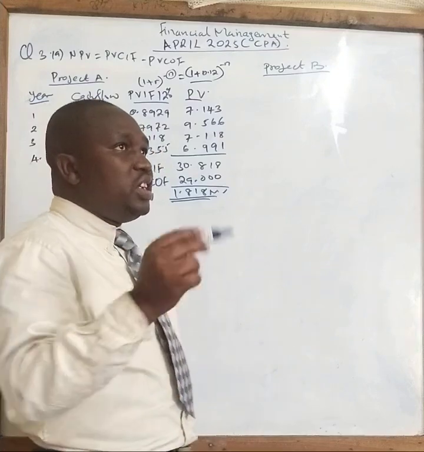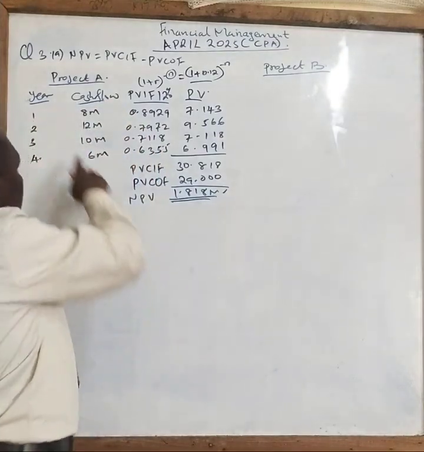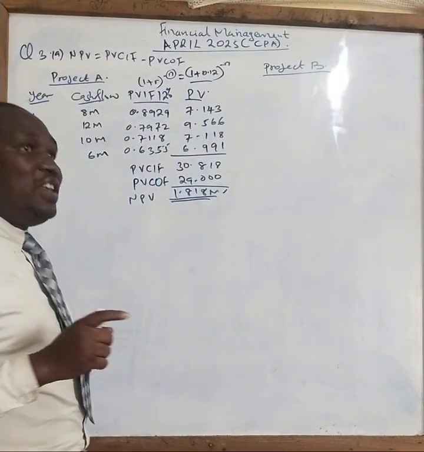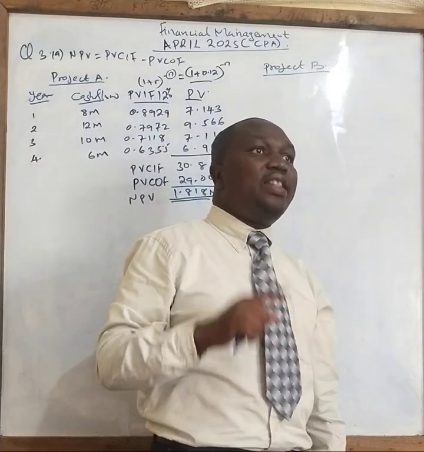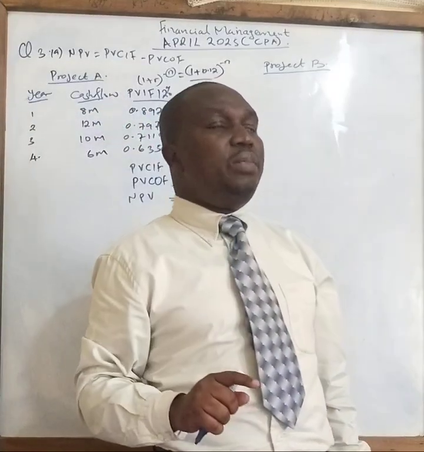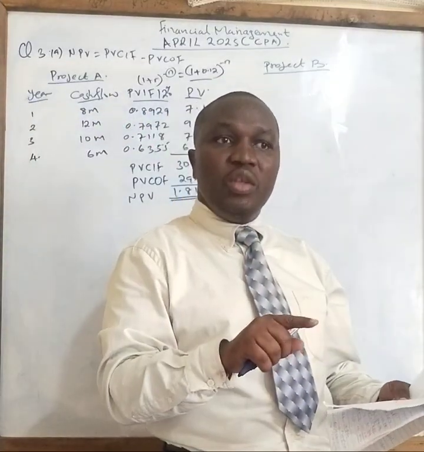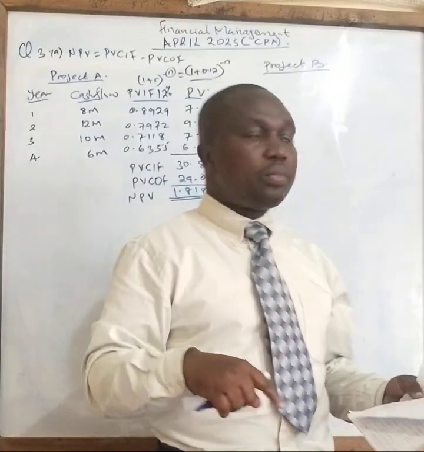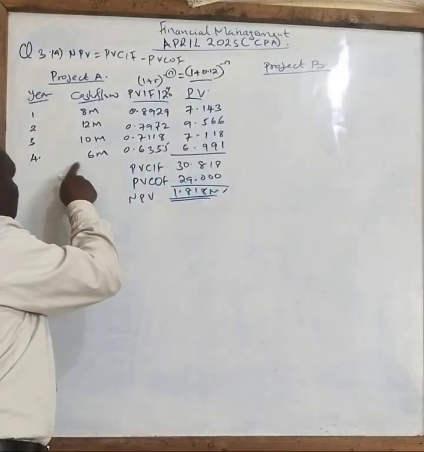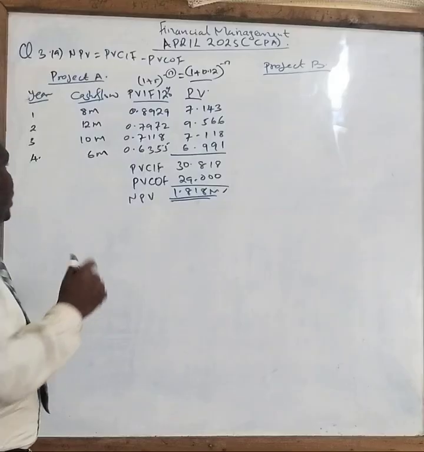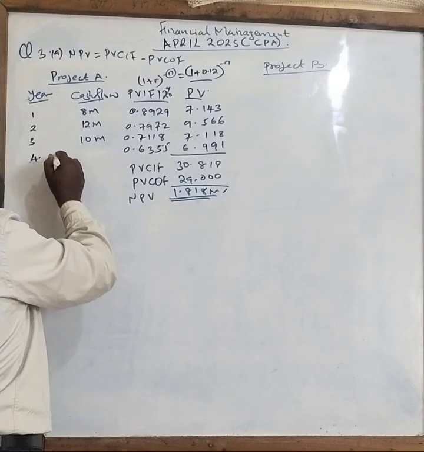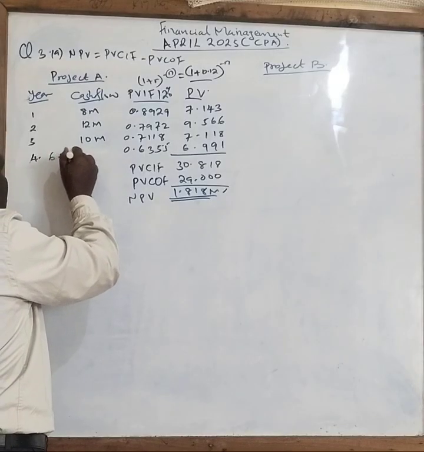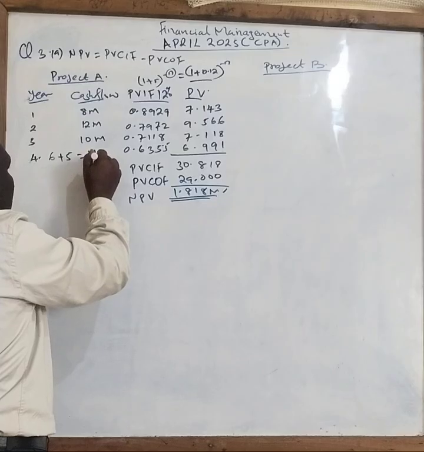So meaning that the equipment that was bought at the beginning of year 1 is being disposed of at the beginning of the 5th year. Therefore, this 5 million we are being given here should be added to the cash flow in year 4. In this case, it will be 6 plus 5. Your answer in this case will be 11 million.